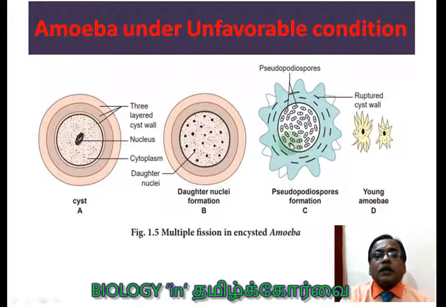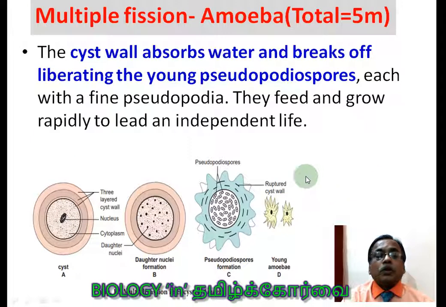And here you can see the disintegration of the outer cyst wall, rupture of the cyst wall, taking place due to the absorption of water. Young amoebae are produced. So this is also one method of multiple fission. In total, it can be asked as a 5 mark question along with the diagram, students. The cyst wall absorbs water and breaks off, liberating the young pseudopodiospores, each with a fine pseudopodia. They feed and grow rapidly to lead an independent life.